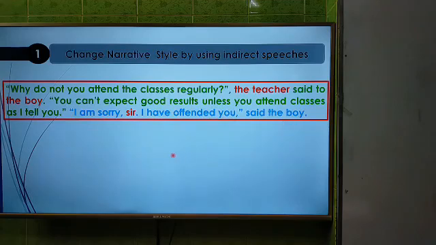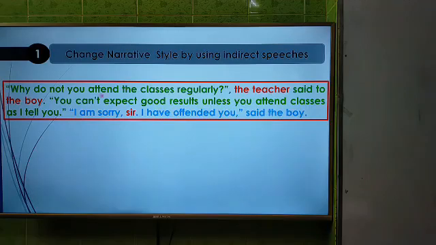So dear students, to answer this passage narration, at first you must find out the subject, and that means the speaker and the person spoken to. In the first sentence, you see before "why" there is an inverted comma, and after "regularly" there is an inverted comma, and "the teacher said to the boy."